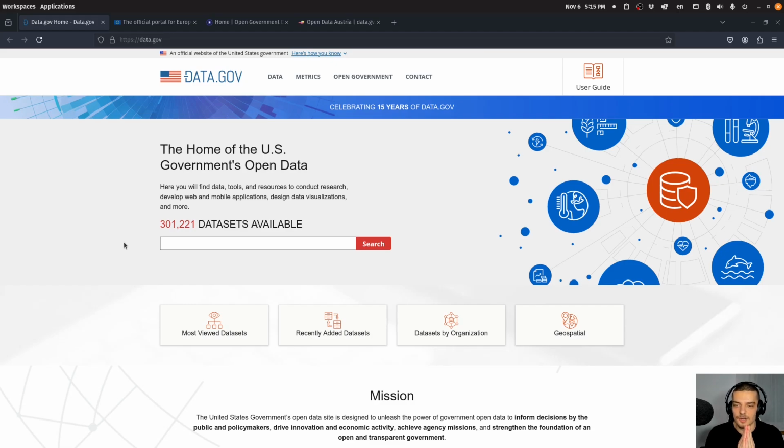And this is oftentimes also surprisingly interesting and useful, and I am pretty sure, depending on what countries you guys are from, that for most countries such a website exists. Just type your country data platform or just your country government data or something like this, and you will probably find a website like this. And this is also a very interesting source for datasets.